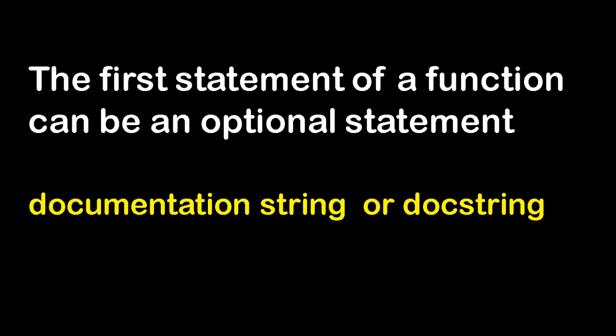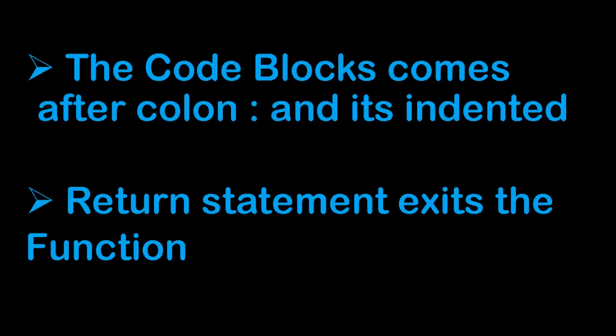The first statement of the function can be an optional statement. It is called the documentation string, or docstring. This is similar to a comment. You can specify the purpose of this function. The code block comes after the colon and it is indented. Indenting plays an important role in Python. So after the function definition, you have to give a space and write the code block.